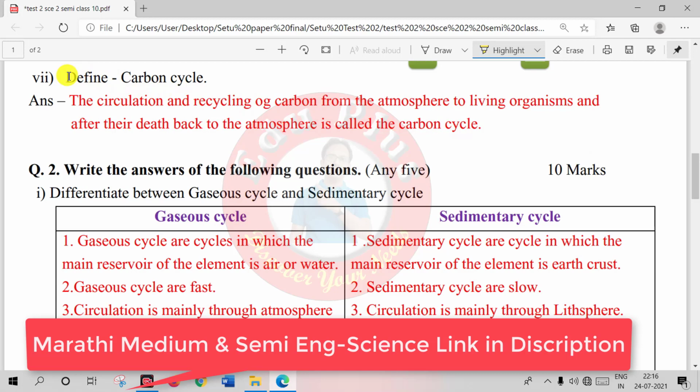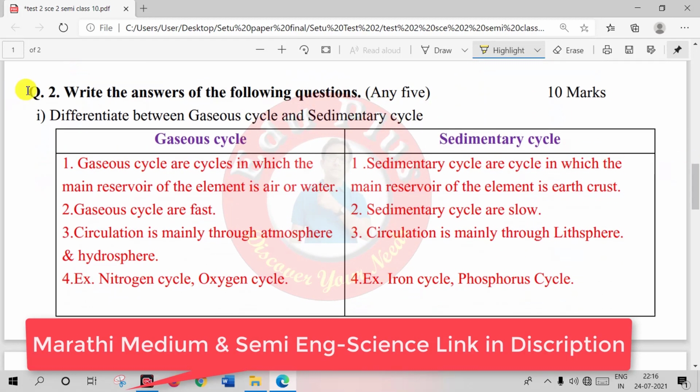Question 7. Define carbon cycle. Answer, the circulation and recycling of carbon from the atmosphere to living organisms and after their death back to the atmosphere is called the carbon cycle.